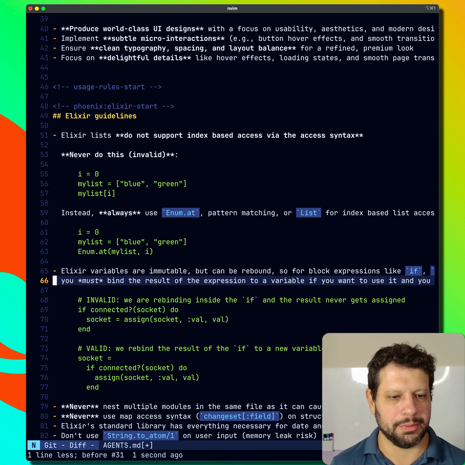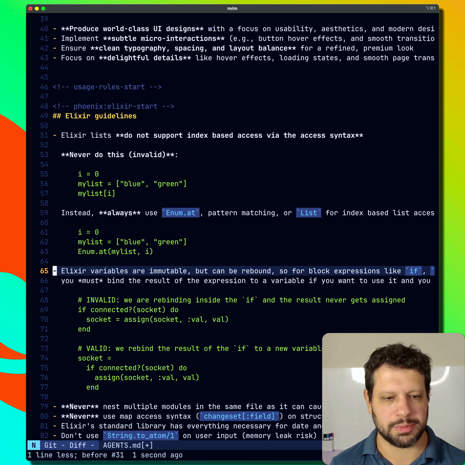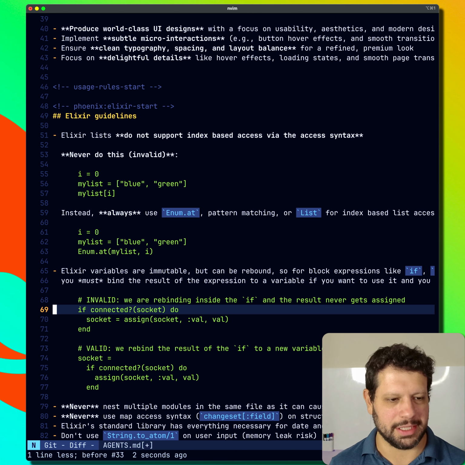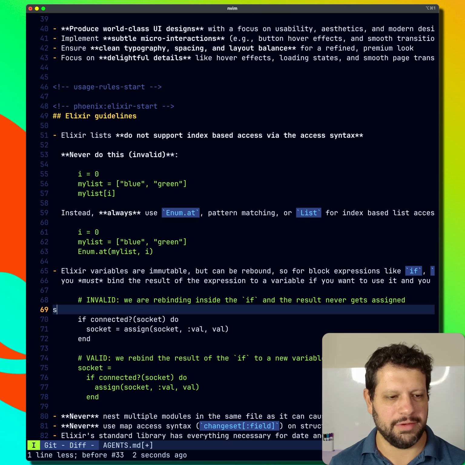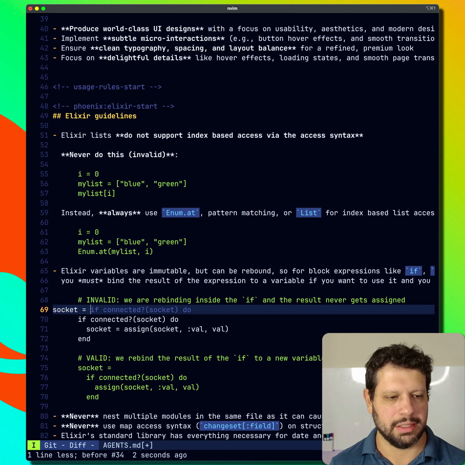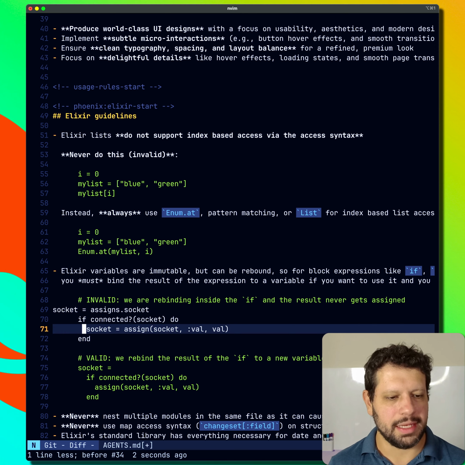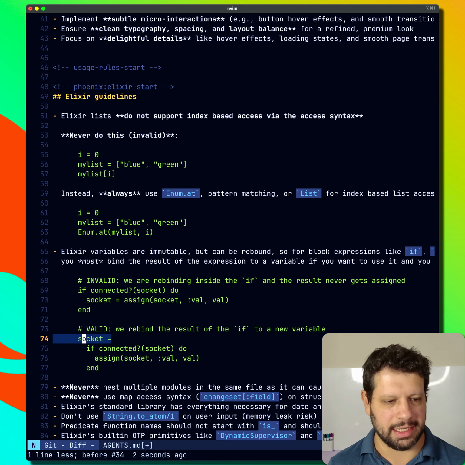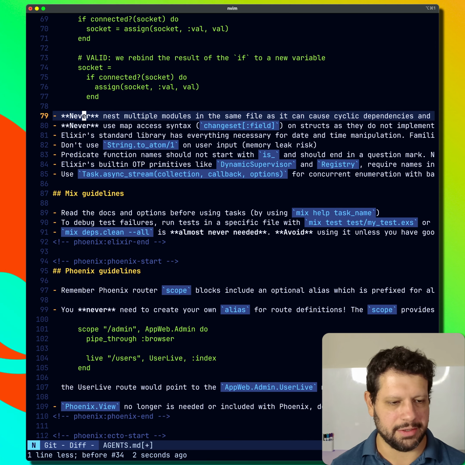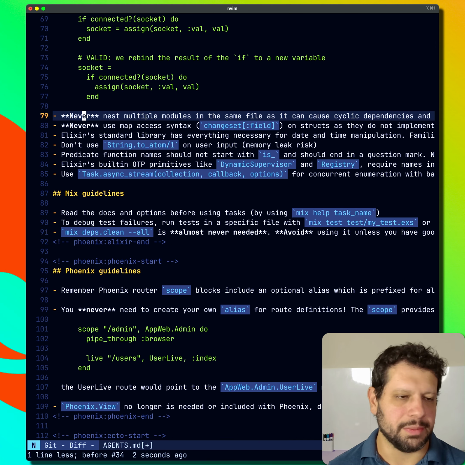Elixir variables are immutable, but can be rebound. So for block expressions like if, case, cond, you must bind the result of the expression to a variable, right? That makes sense. It seems like the robot's trying to do something like this, where if you had socket out here assigned to something, not there, right? But like socket, assign, socket, I don't know, something like that. The robot might think this actually overrides that, but it doesn't. So it's telling it you gotta assign socket here and then do other operations. That checks out. Let's jump down here.